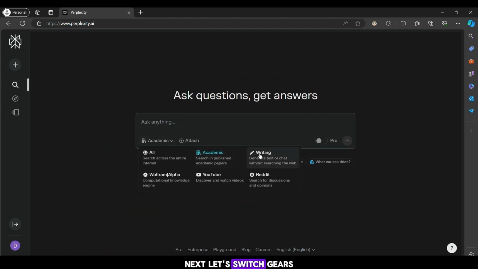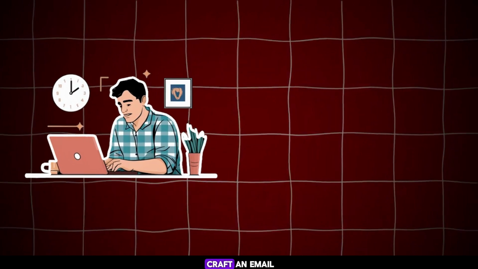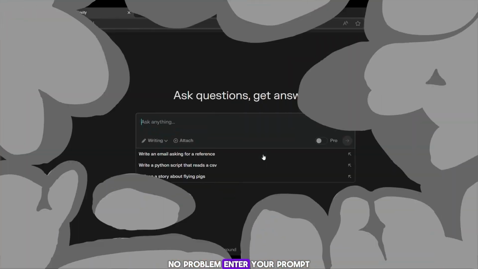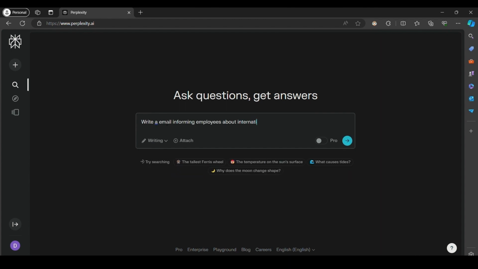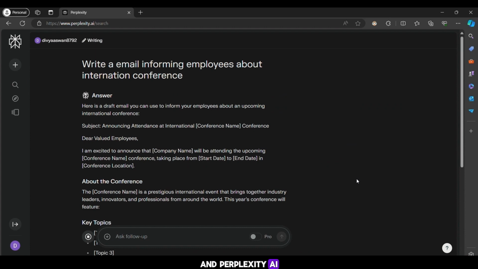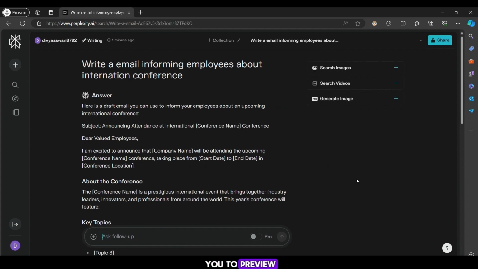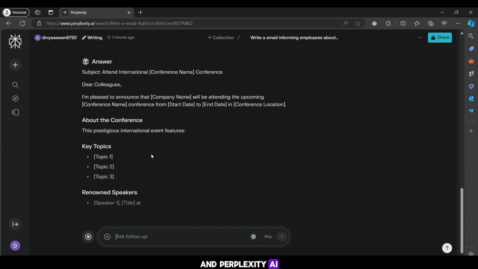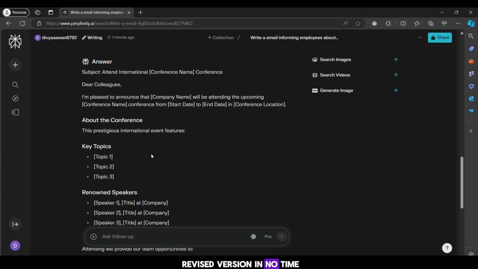Next, let's switch gears to writing. Maybe you need to craft an email about an international conference. No problem. Enter your prompt, and Perplexity AI will generate result for you to preview. Want it more concise? Just ask, and Perplexity AI will whip up a revised version in no time.